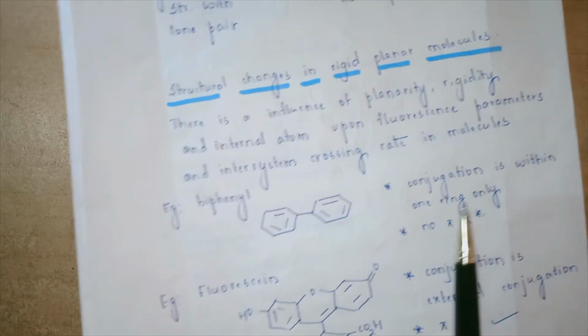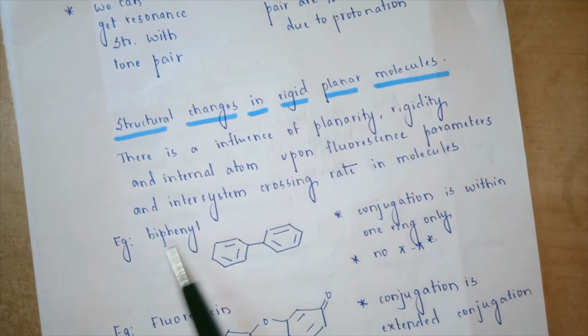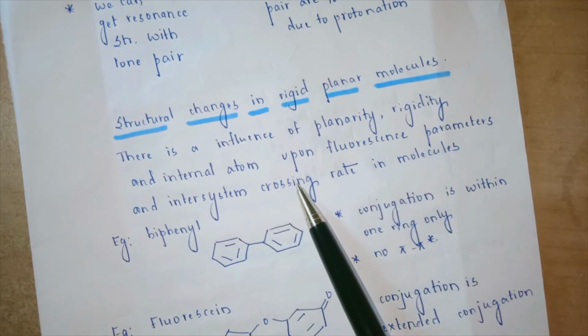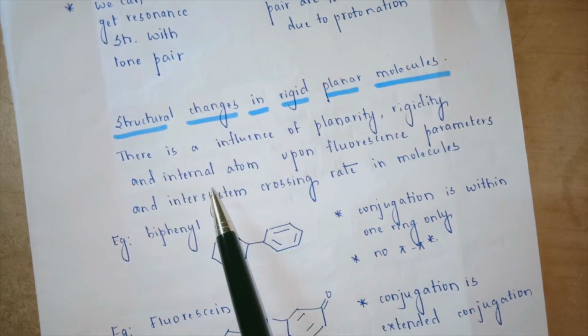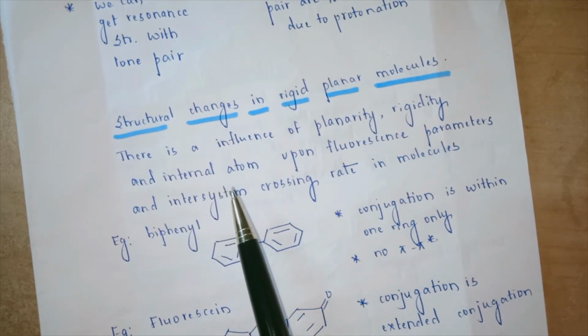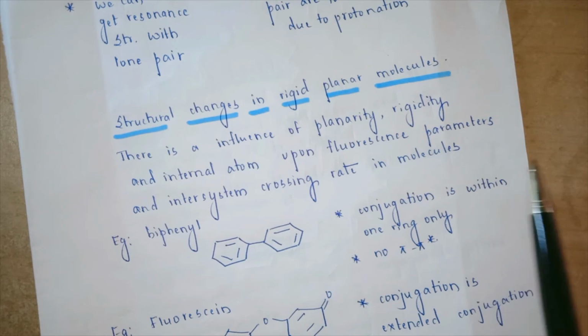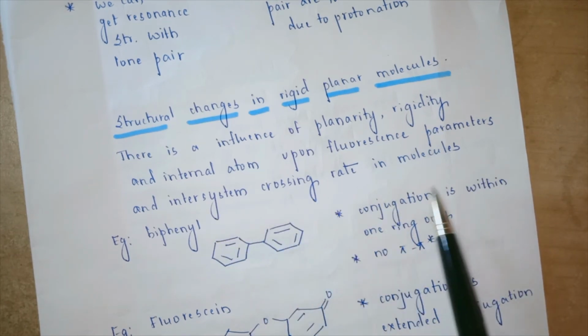The next concept would be structural changes in rigid planar molecules. There is an influence of planarity, rigidity and internal atom, meaning an external heavy atom like bromine or chlorine. Such atoms influence the fluorescence parameters and they increase the intersystem crossing rate in molecules.